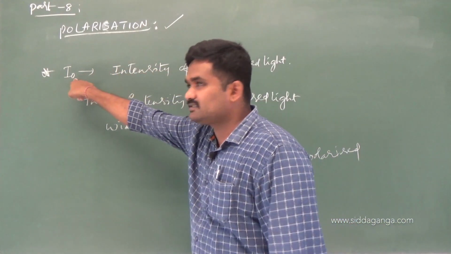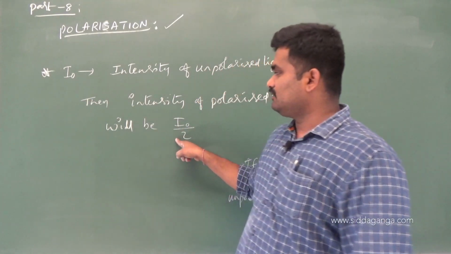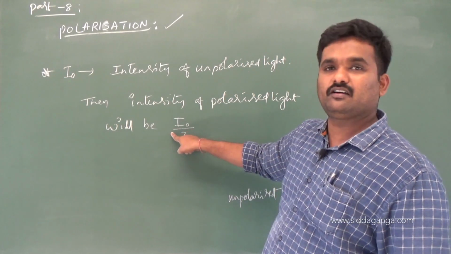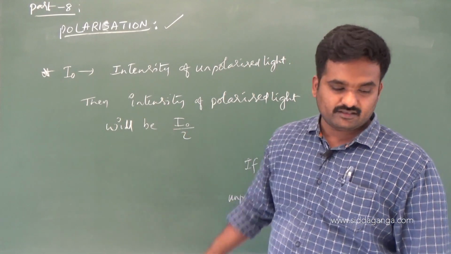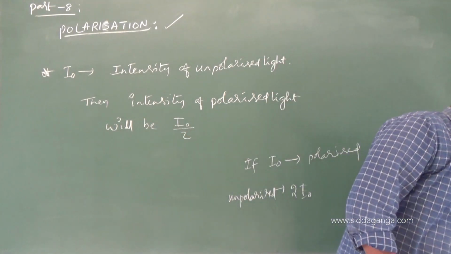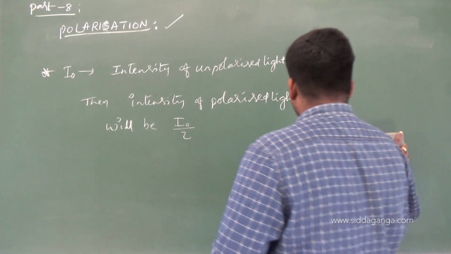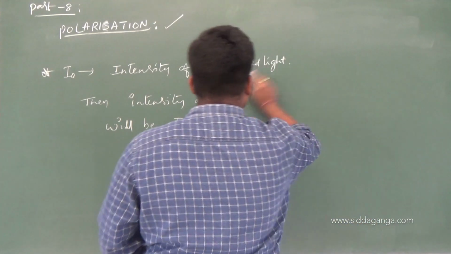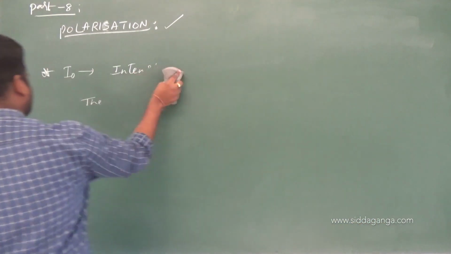If unpolarized is I naught, then polarized will be having how much? I naught by 2. So this is a small point about the intensities of unpolarized and polarized light, which you have to remember.